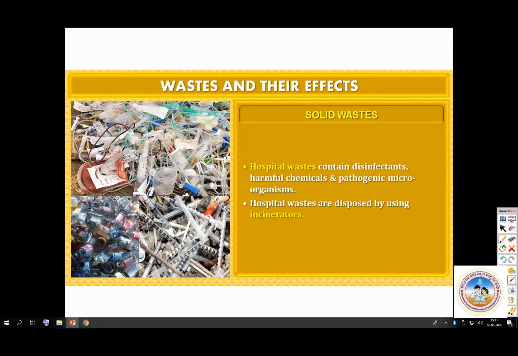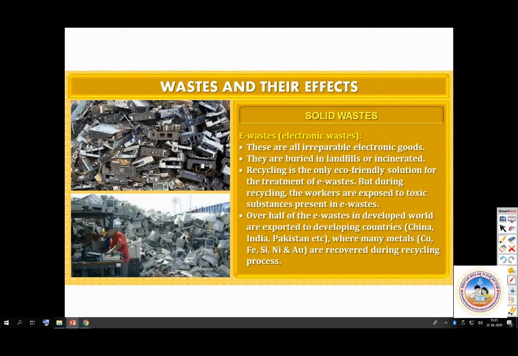Okay, the next one is solid waste. In solid waste we have e-waste. So all those electronic wastes which are there are called e-wastes. They are usually buried in landfills or incinerated. So they are buried or they are burnt. But by burying them they cause land pollution. By burning them they cause air pollution.